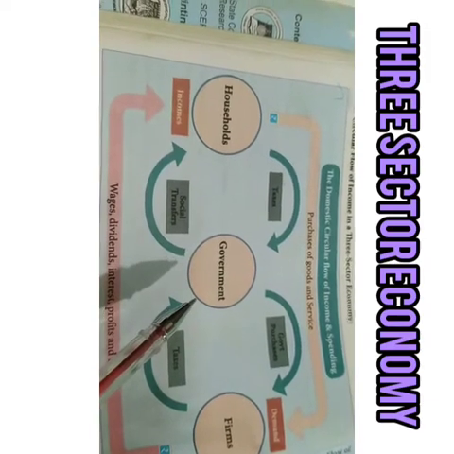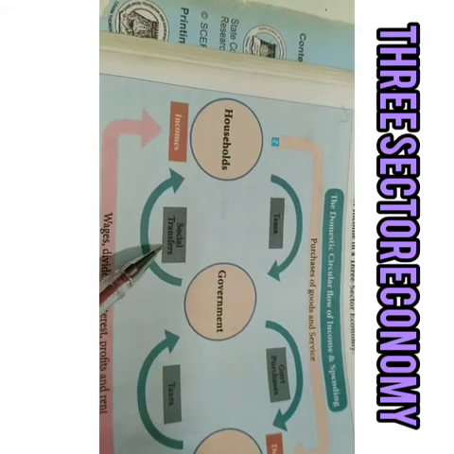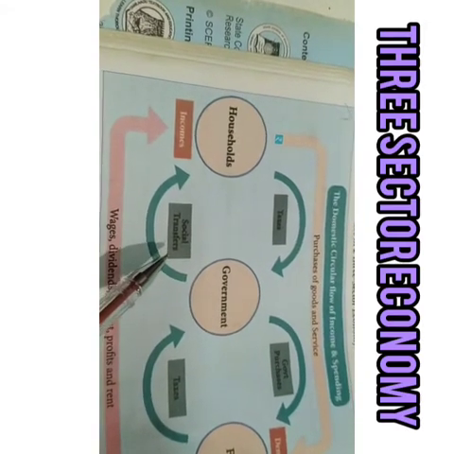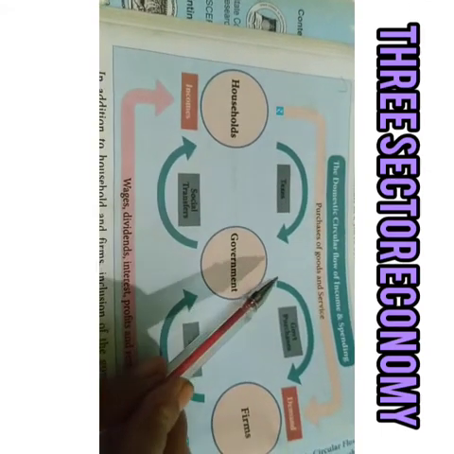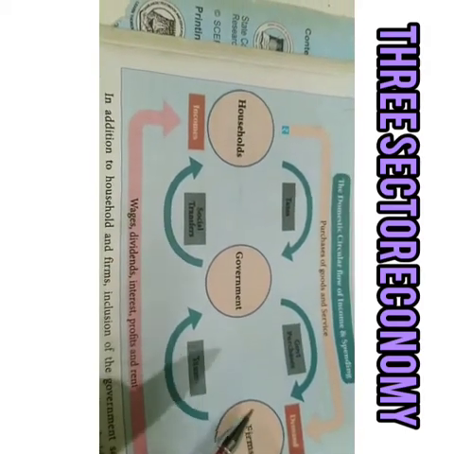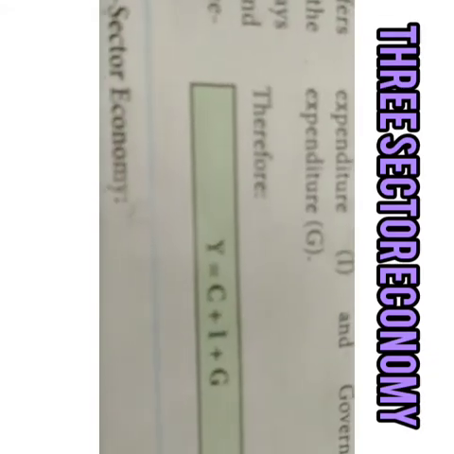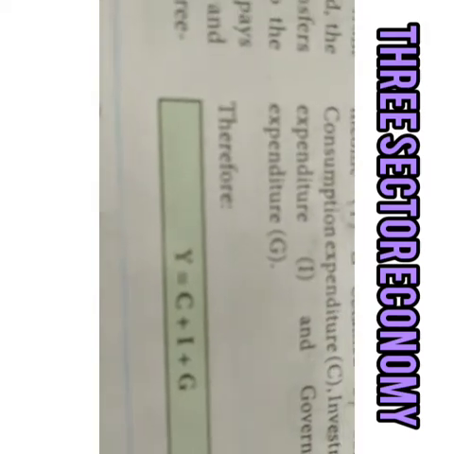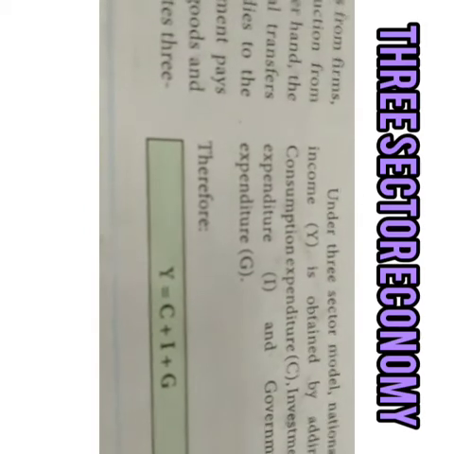Government also gives social transfers like pension, relief, and subsidies to the household sector. Similarly, government pays money for purchase of goods and services from firms. Therefore, for the three sector economy, Y is equal to C plus I plus G. Y is income, C is consumption, I is investment, G is government.